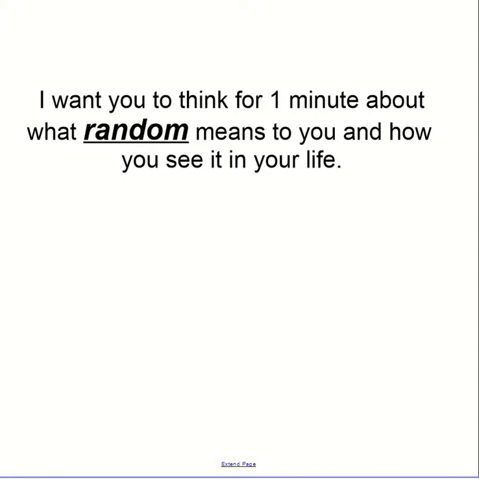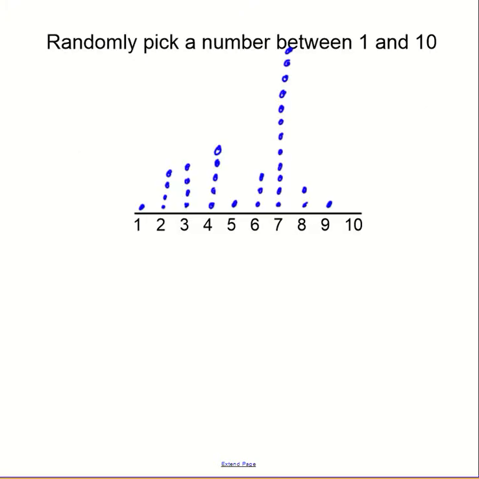So in my class earlier, I asked students to pick a number between 1 and 10, and this is what I got. They randomly picked numbers between 1 and 10. If we notice, no one picked the number 10, and a lot of people picked the number 7. Why do you think a lot of people picked the number 7? Well, lucky number 7 is a typical phrase in our society, and so I think that kind of contributed to why people picked the number 7. So then it really wasn't that random because people had a choice in there.